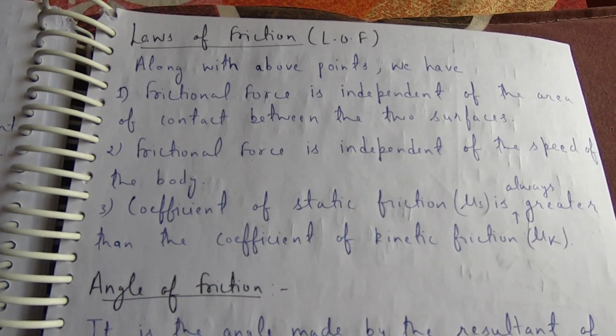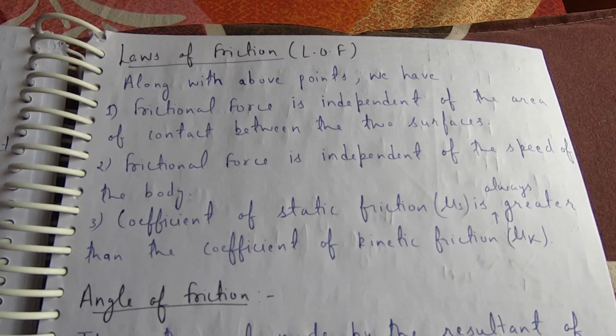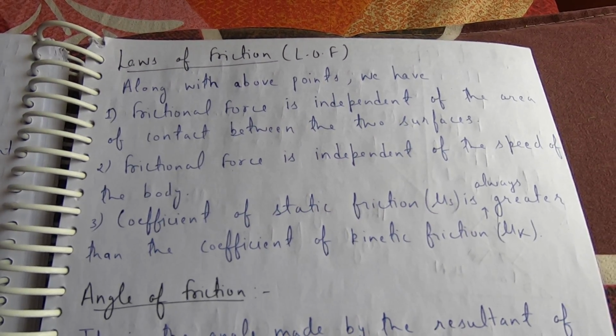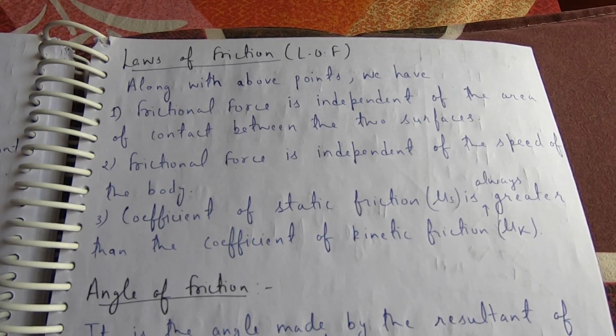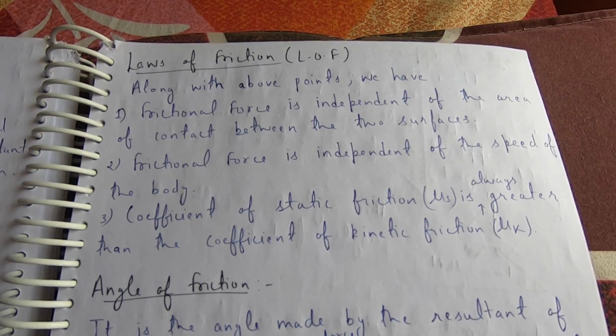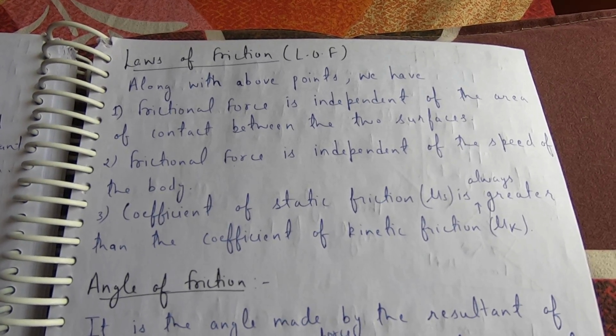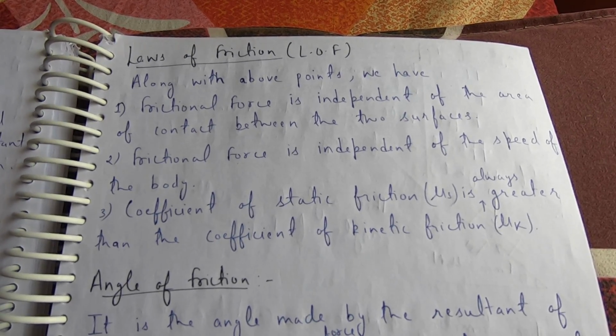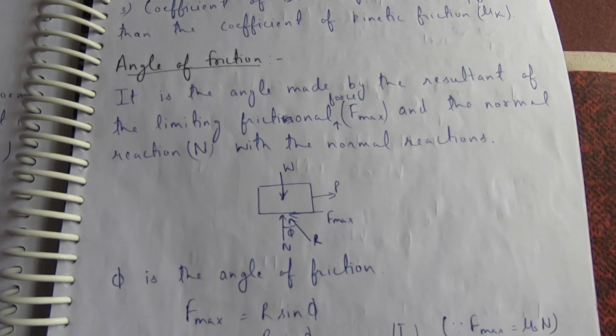Laws of friction: along with the above points, frictional force is independent of the area of contact between the two surfaces. Frictional force is independent of the speed of the body. Coefficient of static friction mu s is always greater than the coefficient of kinetic friction mu k.